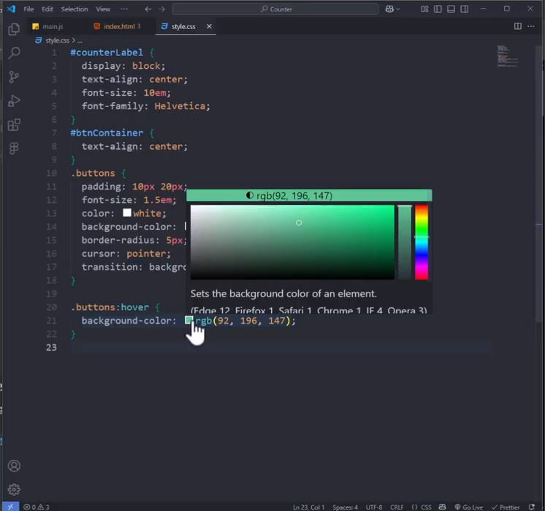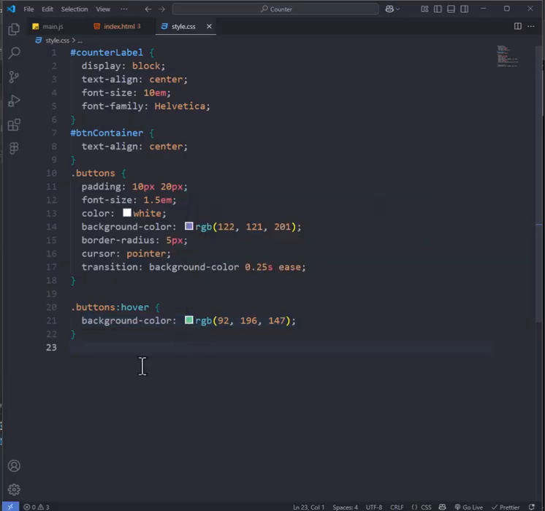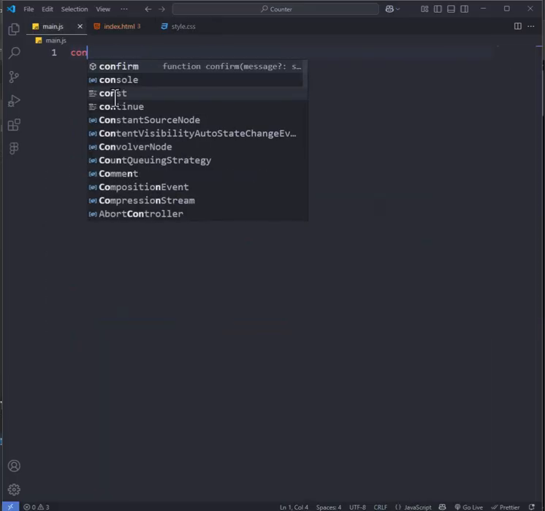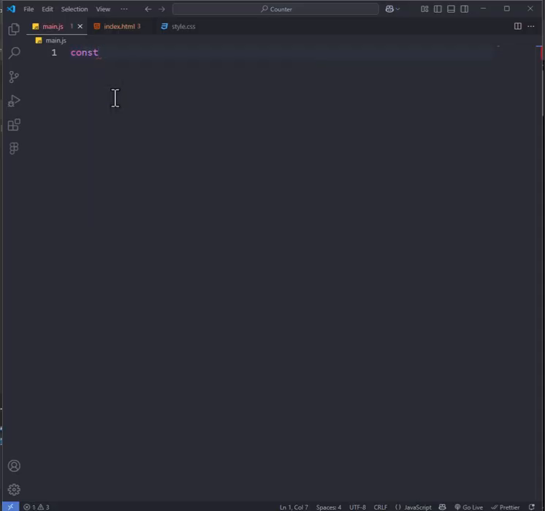Same with our CSS. Now we need to add functionality because, well, these buttons don't do anything. I will individually assign all of these buttons so that each is stored within a constant.